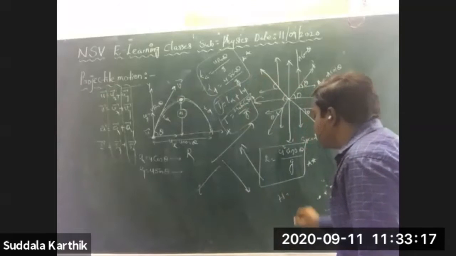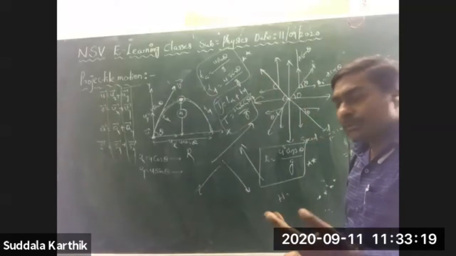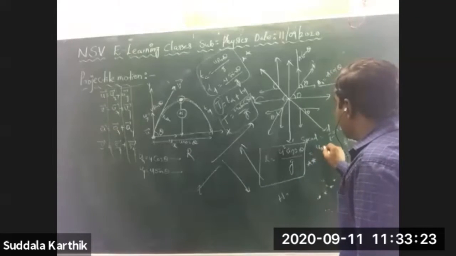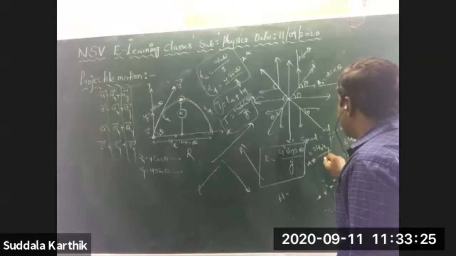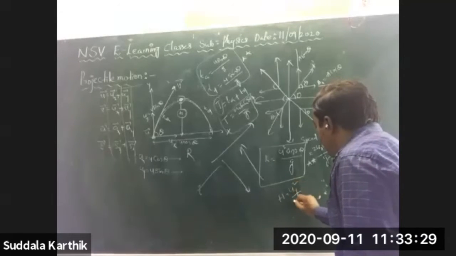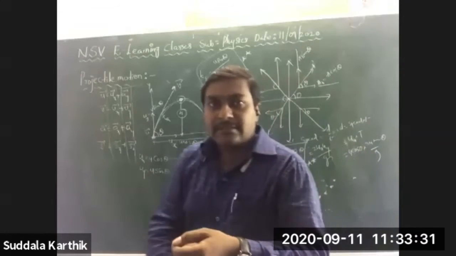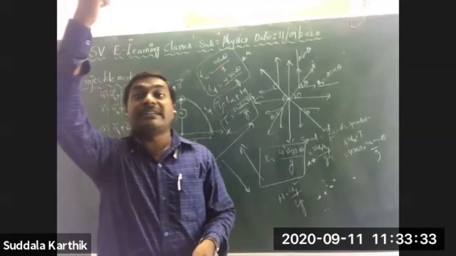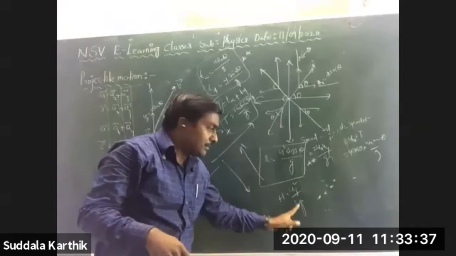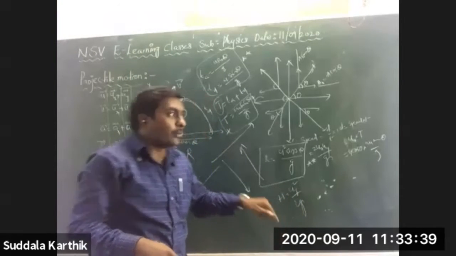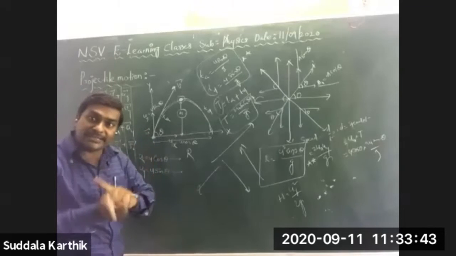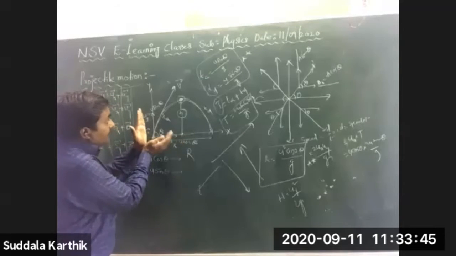That maximum height h is equal to the general formula u square by 2g, the maximum height reached by a vertically projected body. But here there are two components, not only u square. U square is nothing but ux and uy, so two components are there.